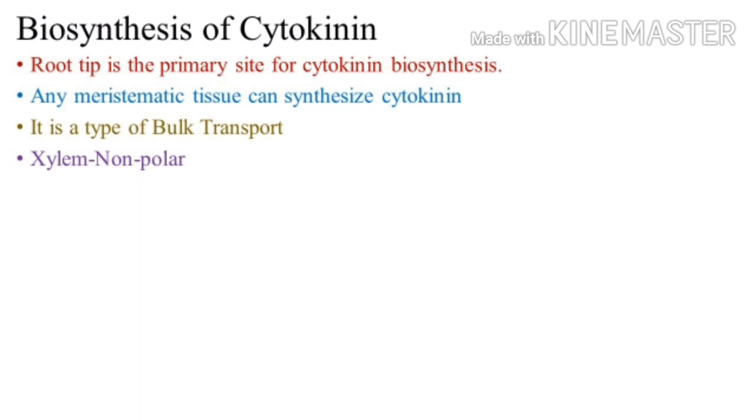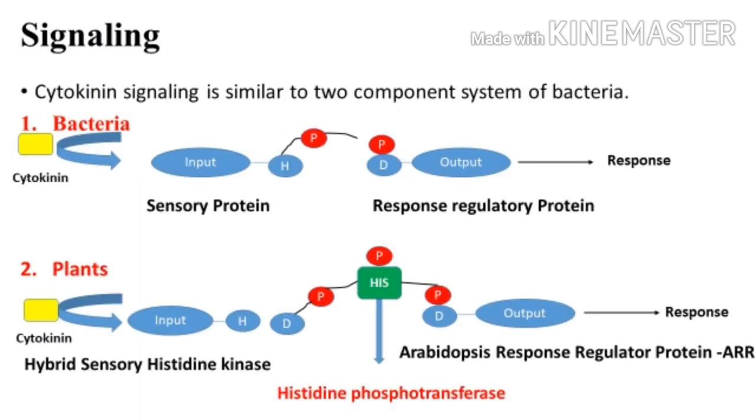Let's see how cytokinin signaling takes place. Cytokinin signaling is similar to the two component system of bacteria. In this system there is an input protein, which is a sensory protein, and there is a response regulatory protein. This is the output protein which gives the response. In the bacterial system, the sensory protein will add a phosphate group on this histidine, on this histidine phosphorylation domain.